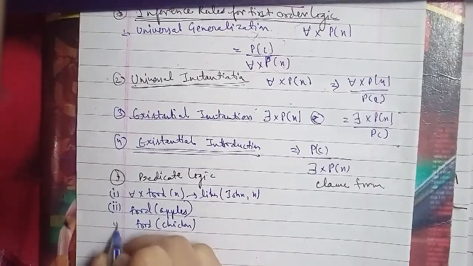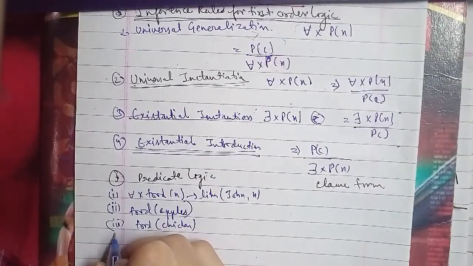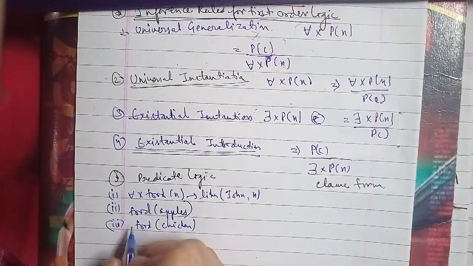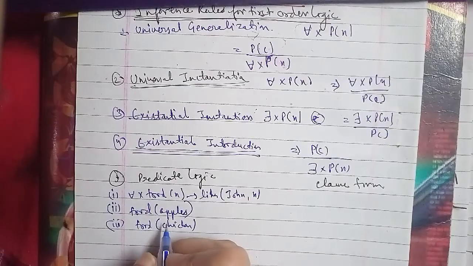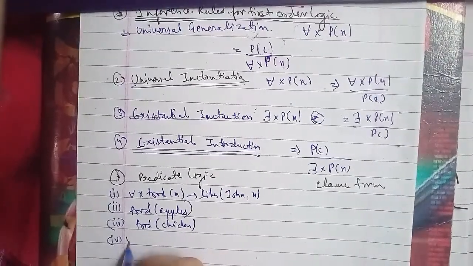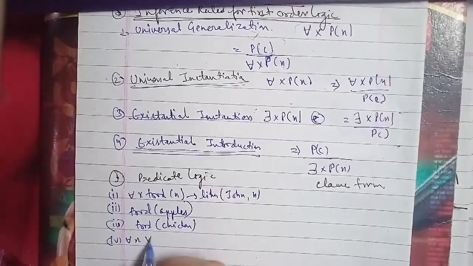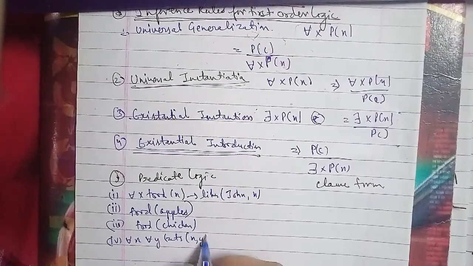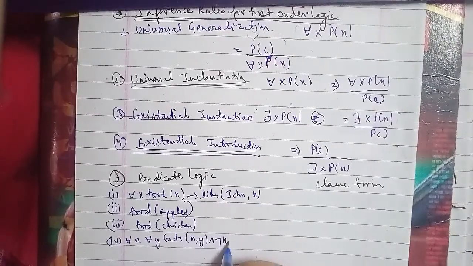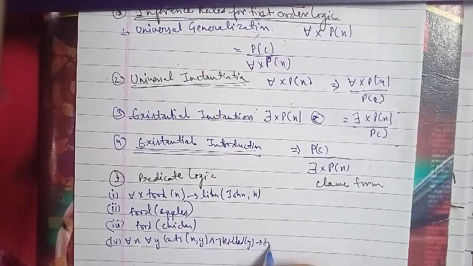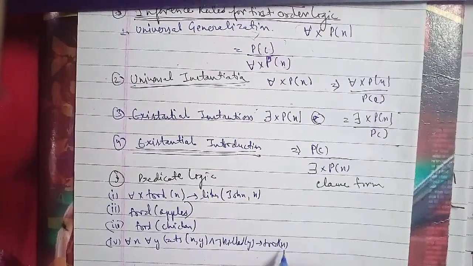The fifth sentence is that Bill eats peanuts and is still alive. So here eats(Bill, peanuts) and alive(Bill). The sixth sentence is Sue eats everything Bill eats.